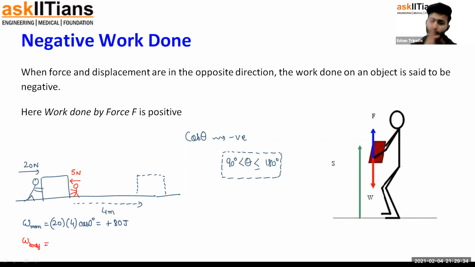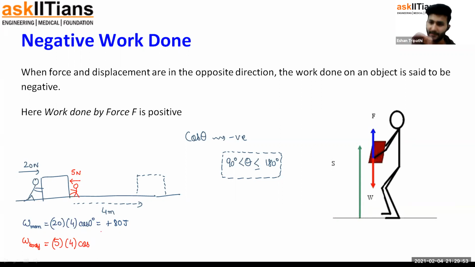So look at it. The boy is pushing it towards left with 5 newtons, but the displacement of the body is 4 meters towards right. So work done is going to be the force applied by the boy multiplied by the displacement of the block and cos of the angle between them.